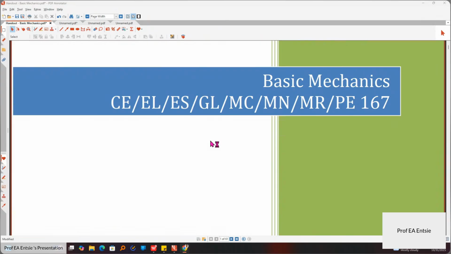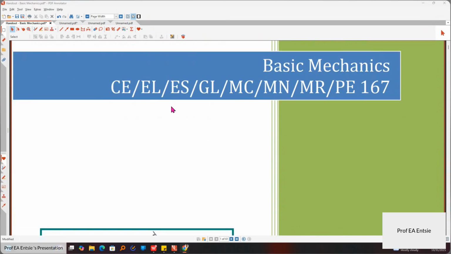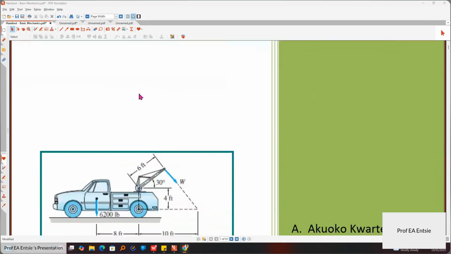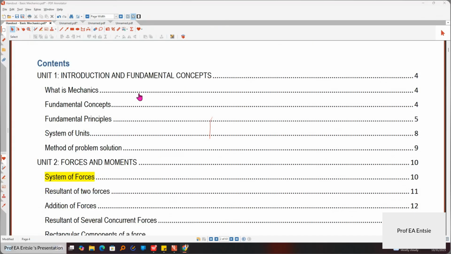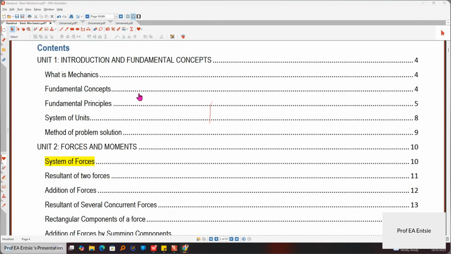CELES, GL, MC, MN, Minerals, PE. All these are the program codes: computer science, engineering, electrical, environmental, safety, geological, mechanical, minerals, mining, and minerals and petroleum. So it means it's a very important subject of study. In this series, I will break down the course to the finest particles so that you students hearing me out there can also enjoy the course.